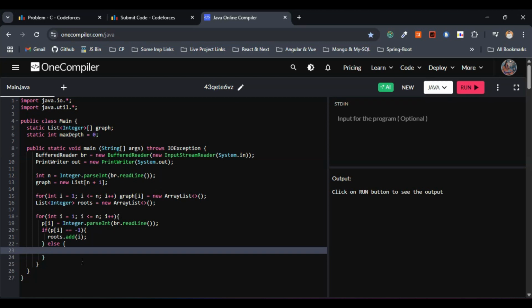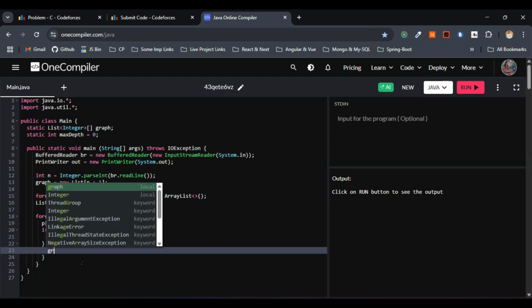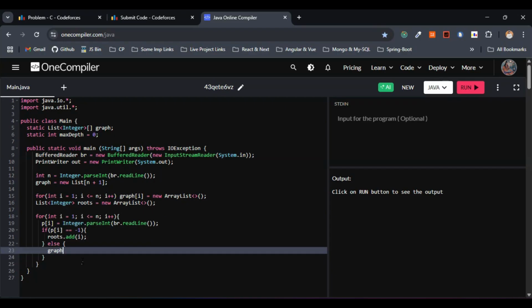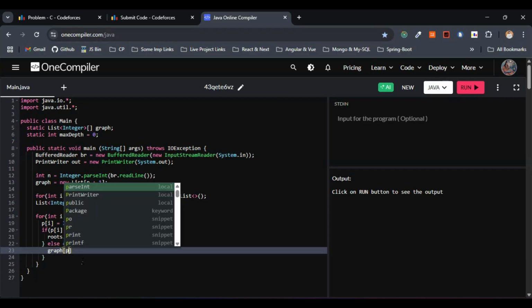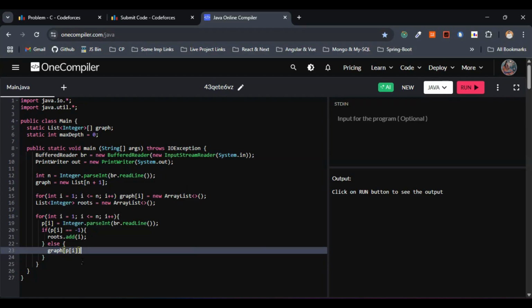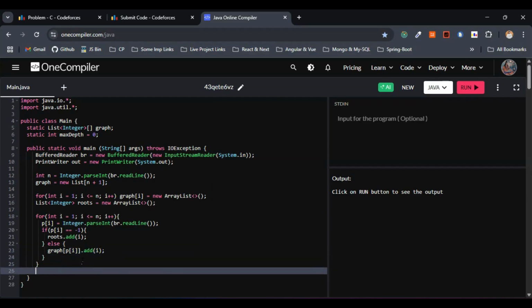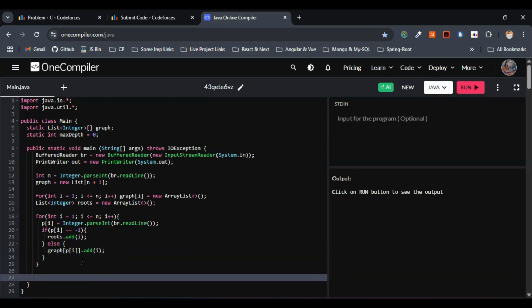So I can just write here, else, graph of p of i, this one graph of p of i, this is fine. Let's go with add of i. So this is fine. Let me come out of this one entirely.